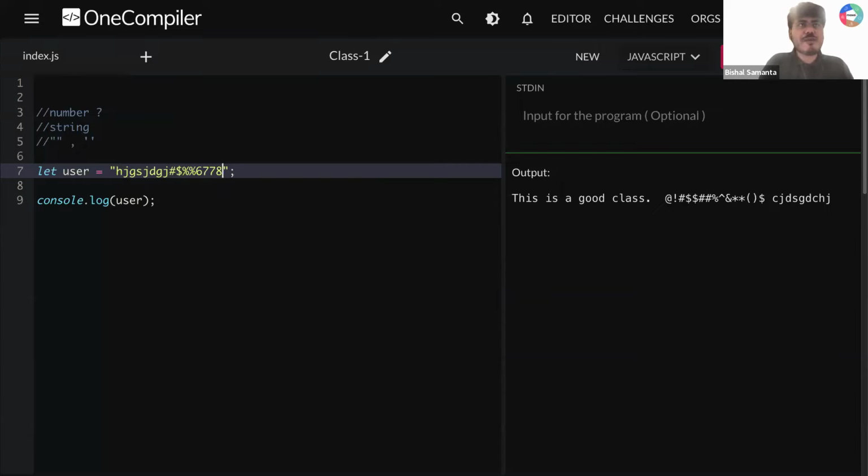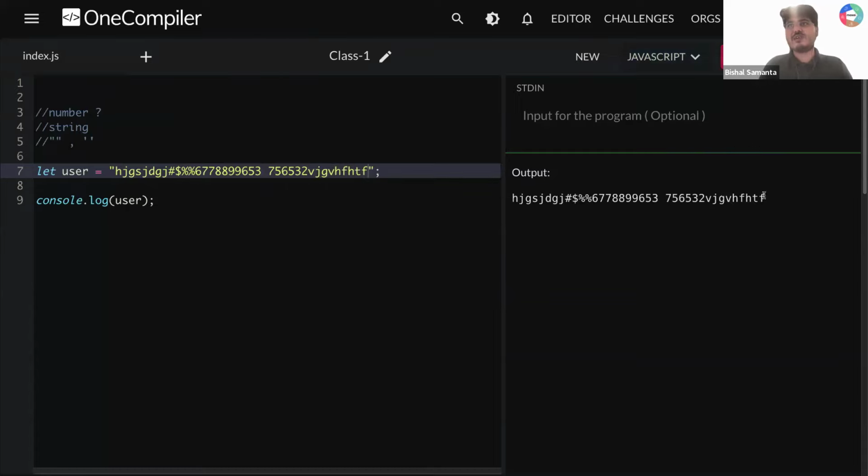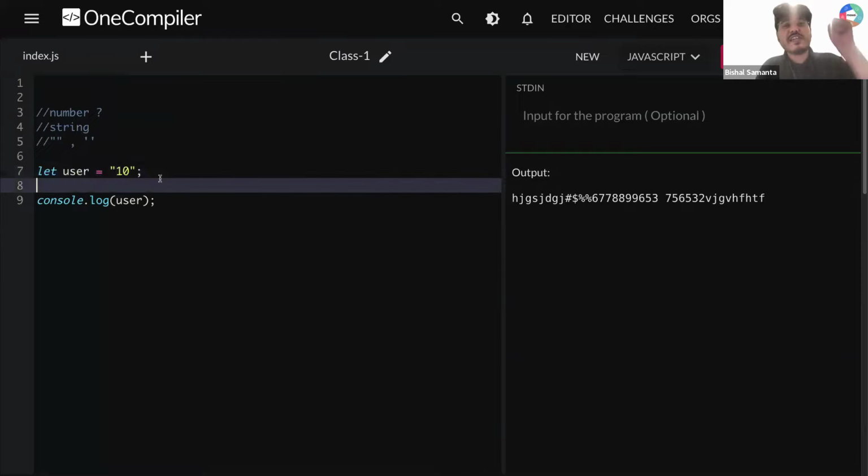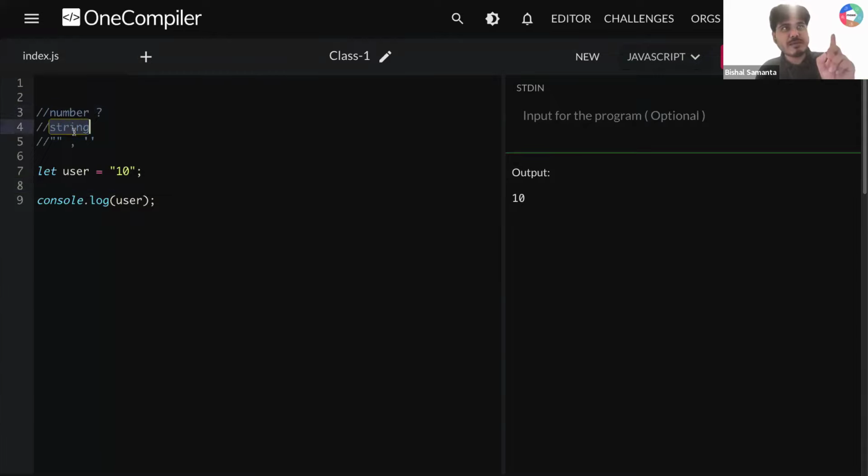You can also store a number inside a string, that is fine. So now if I run this, can you see I'm getting the output again? So a number within double quotes, let's say I'm storing 10 here. This is a string data type. This is not a number data type. Is that understood, Harshini? Okay, so we understand about number, we understand about string.